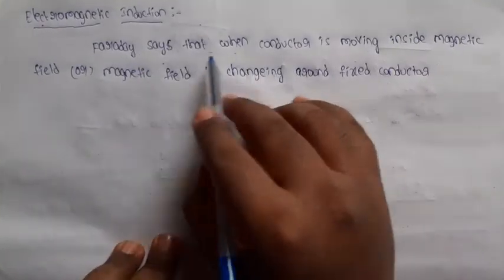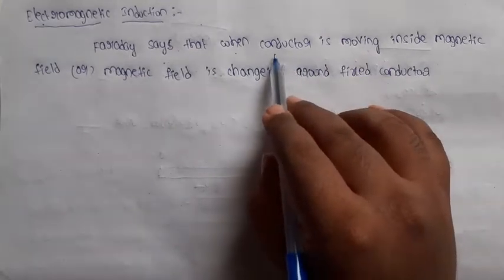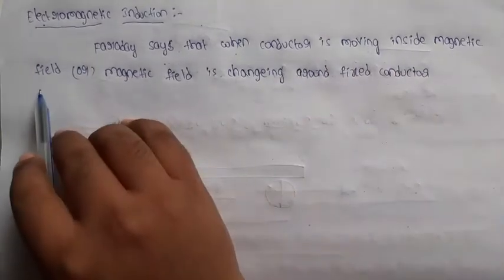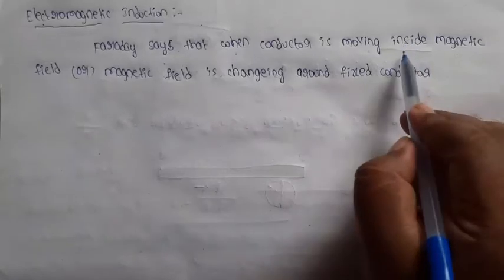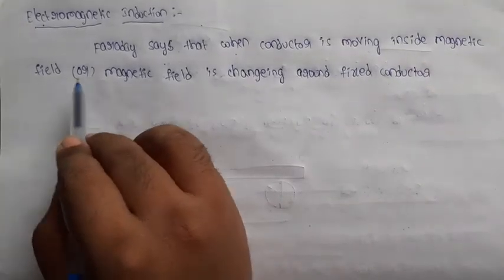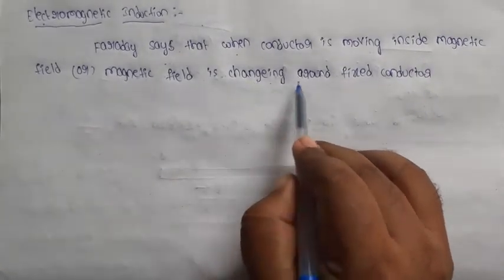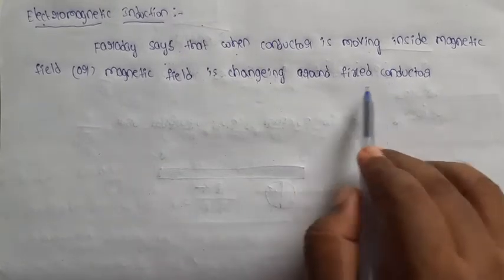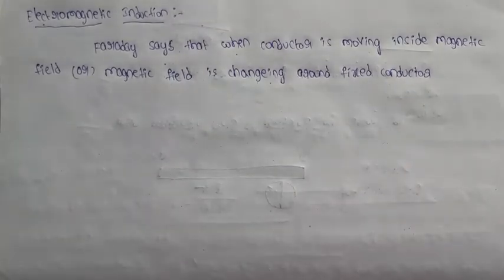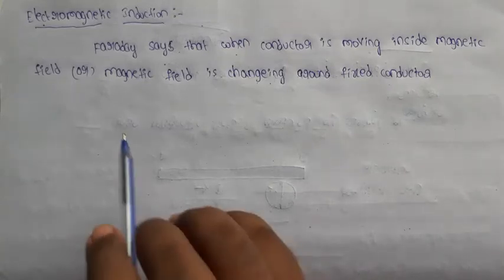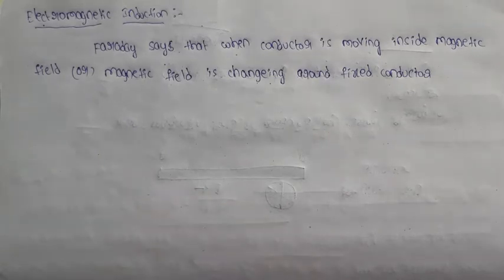So it is possible when the conductor is moving inside the magnetic field, or the magnetic field is changing around the fixed conductor. We arrange a fixed conductor in one place, that is, the conductor is at rest, and we change the magnetic field in the surroundings of the conductor.